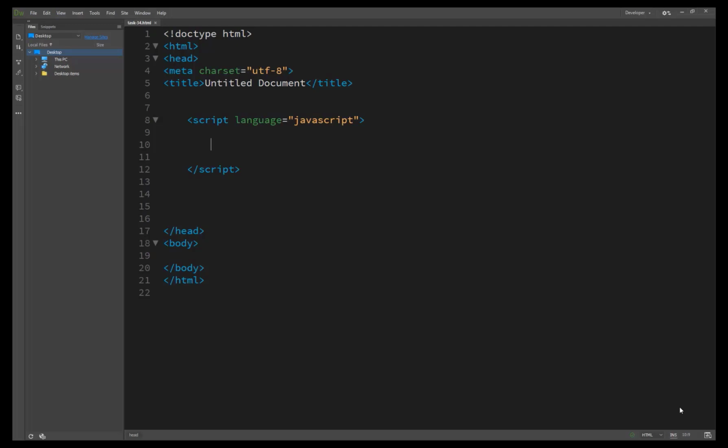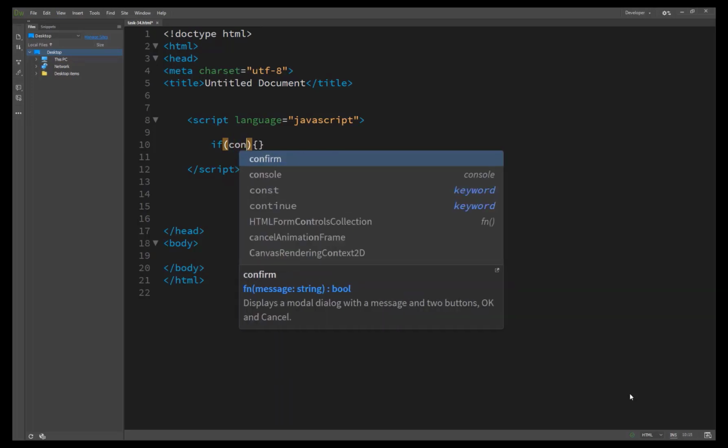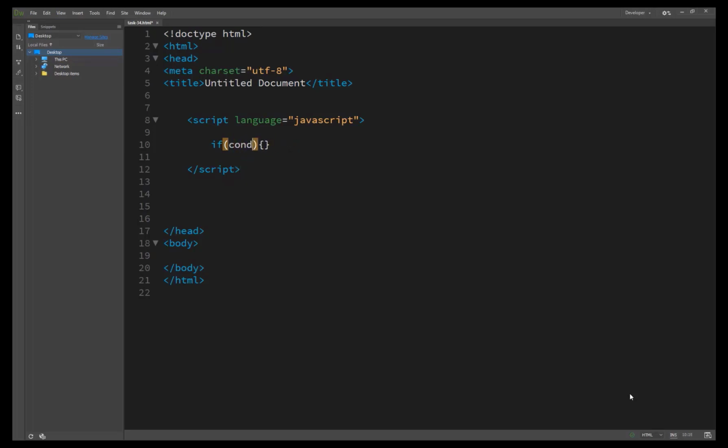So we write the condition like this: if, then the condition, then the JavaScript code here. The condition is any expression or value that evaluates down to true or false.